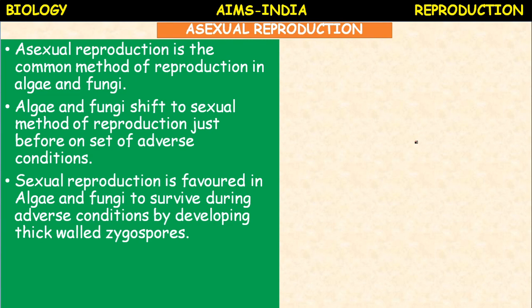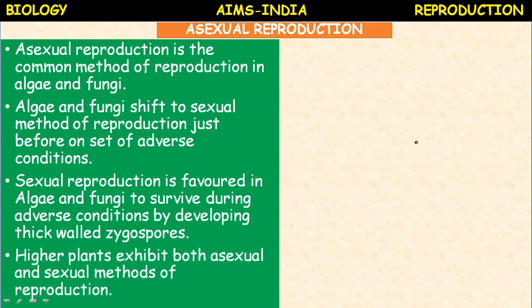Adverse conditions means when the temperature is very high, when water is not available, when food is not available sufficiently. In such adverse conditions, they develop thick walled spores called zygospores. Zygospores. Higher plants also exhibit both asexual and sexual methods of reproduction.